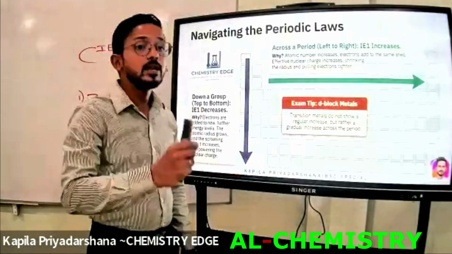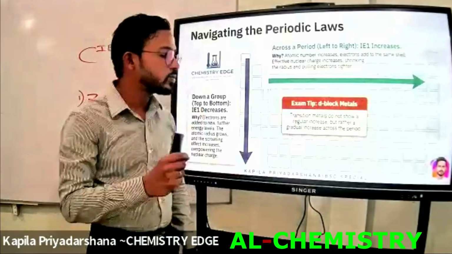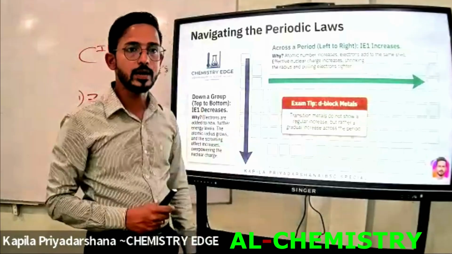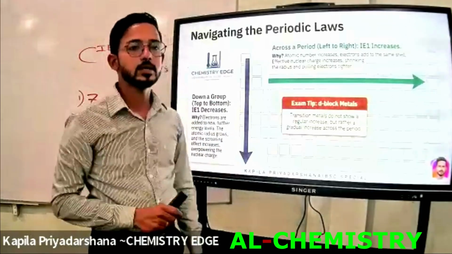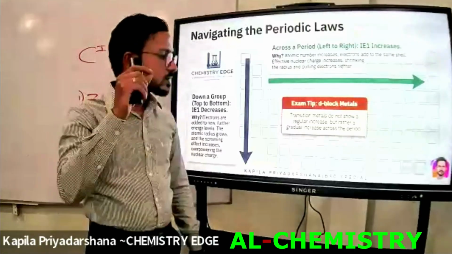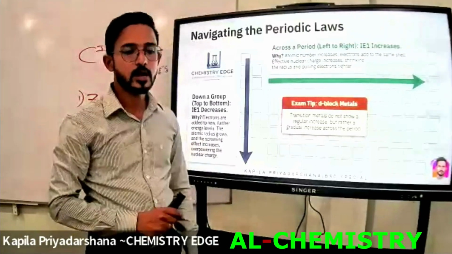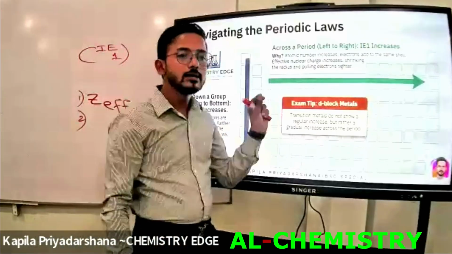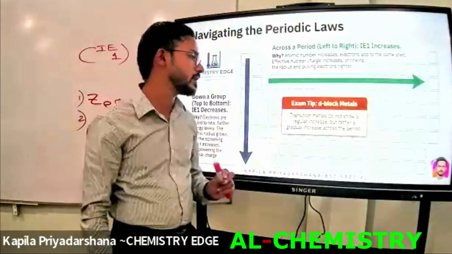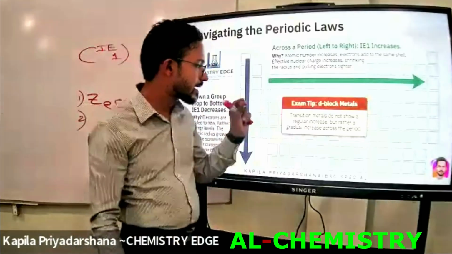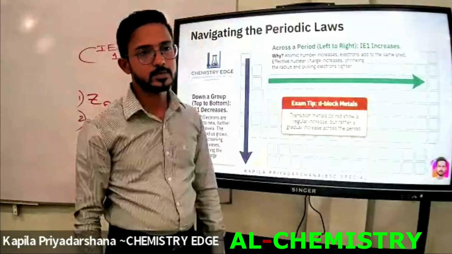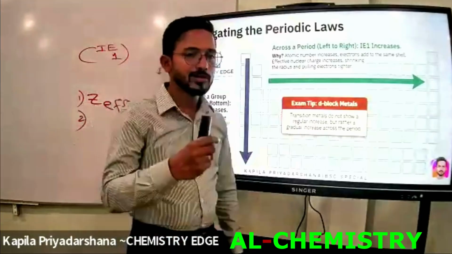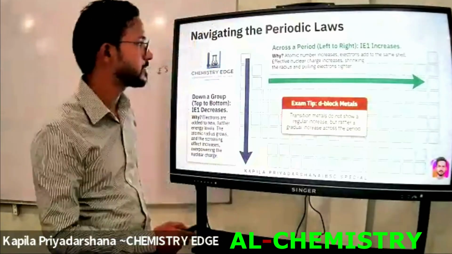The elements included in the d block are mostly known as the transition metals, right? These transition metals do not show a regular increase of the atomic radius, but rather a gradual increase across the period, right?